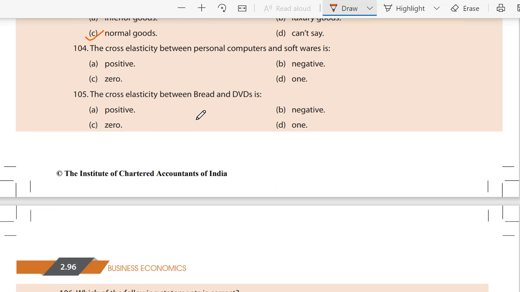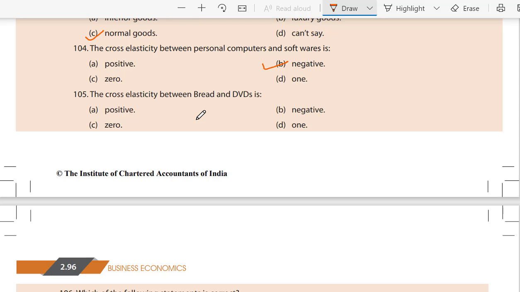104. The cross elasticity between personal computers and softwares is A. Positive, B. Negative, C. 0, D. 1. It is negative. Why?